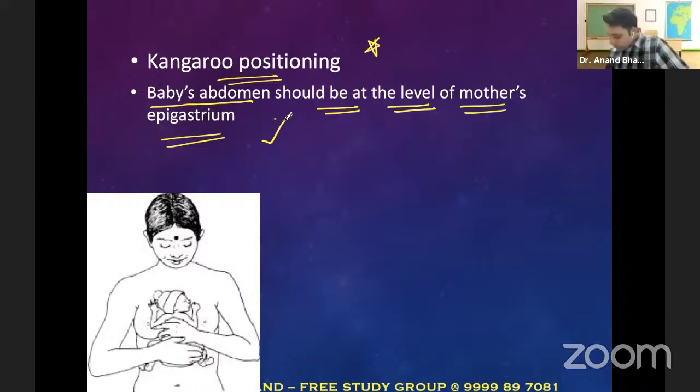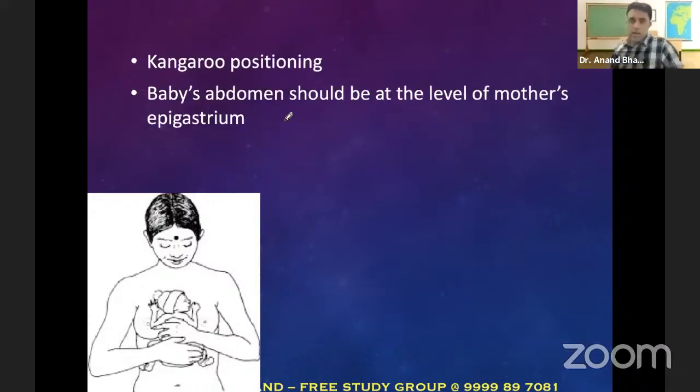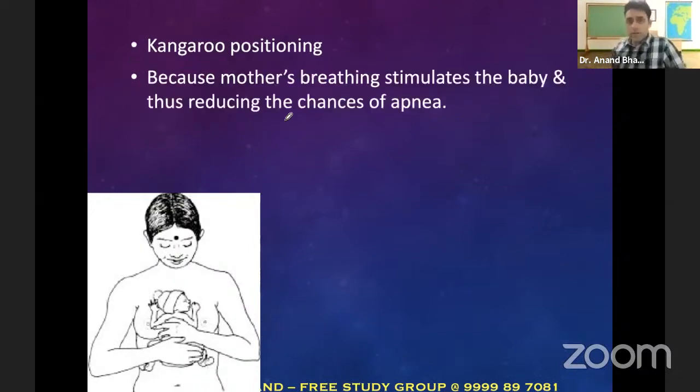So yes, and coming back to this question, why should baby's abdomen be at the level of mother's epigastrium? A very important point. Now listen, baby's abdomen should be at the level of mother's epigastrium because mother's breathing stimulates the baby and thus reduces the chances of apnea.